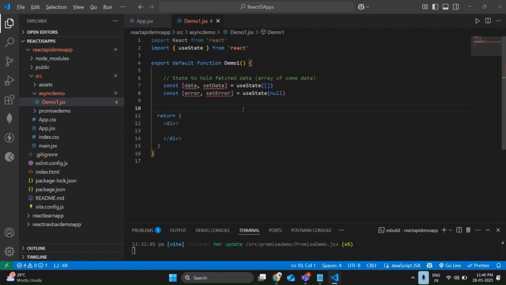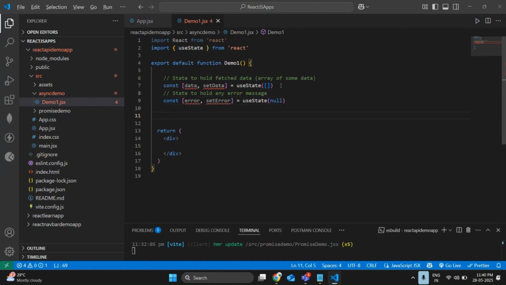We are going to store an array of data like name, ID, something like this. Next, state to hold any error message. Done. As of now it is very much clear.